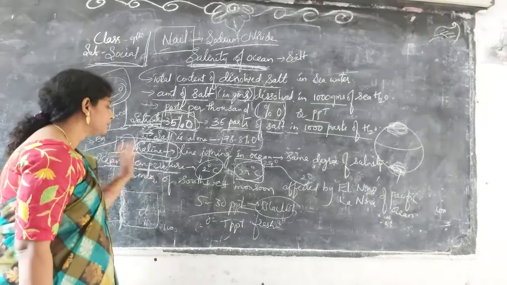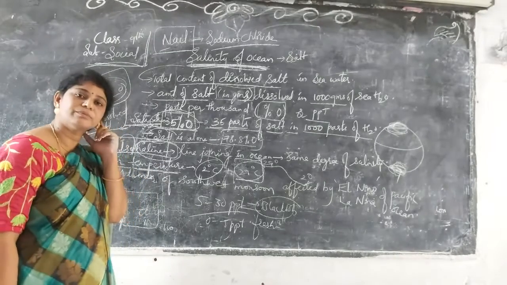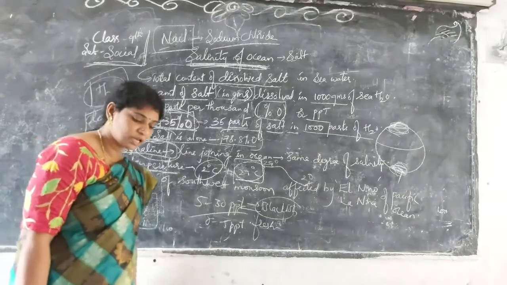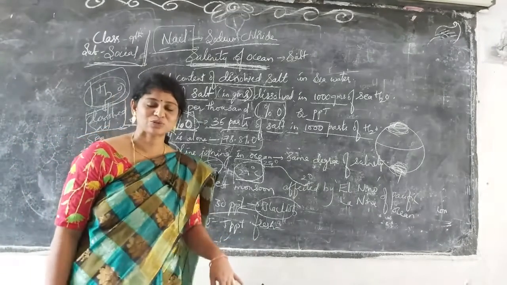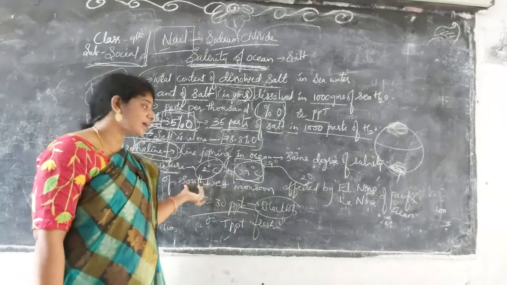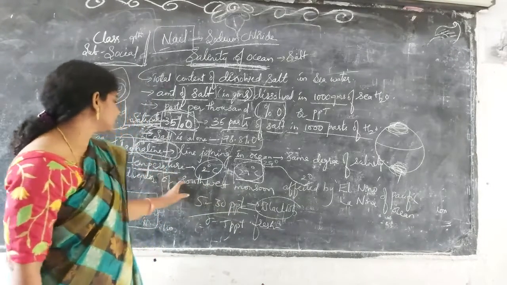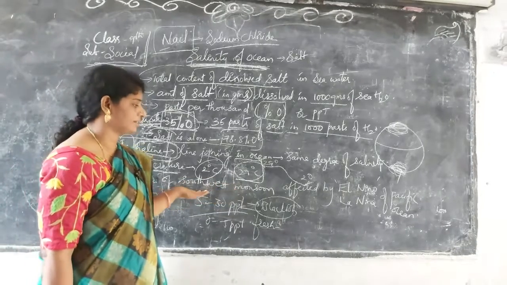Mostly the temperature of the sea is affected by monsoon currents, cyclones, wind currents, and tidal currents. In the Indian Ocean, the southwest monsoons are affected.